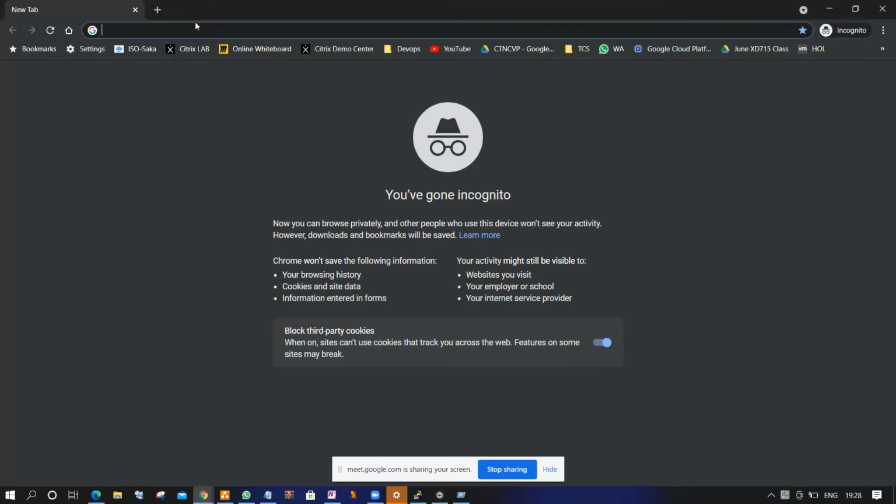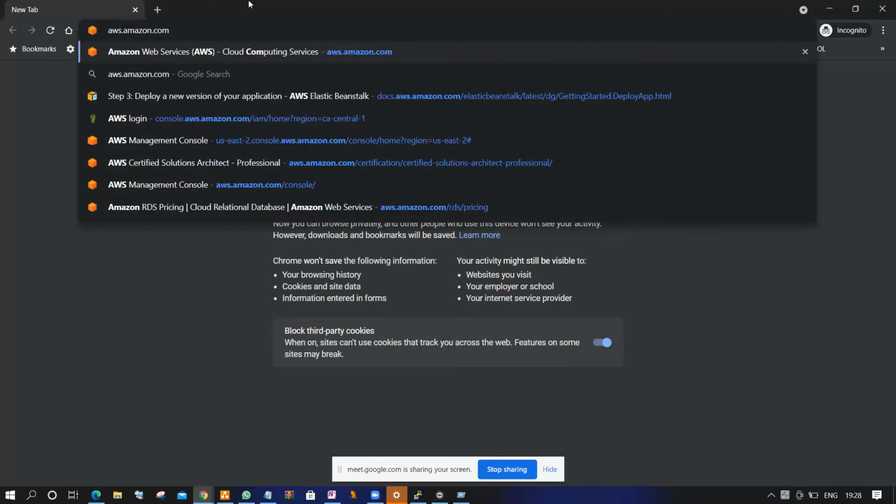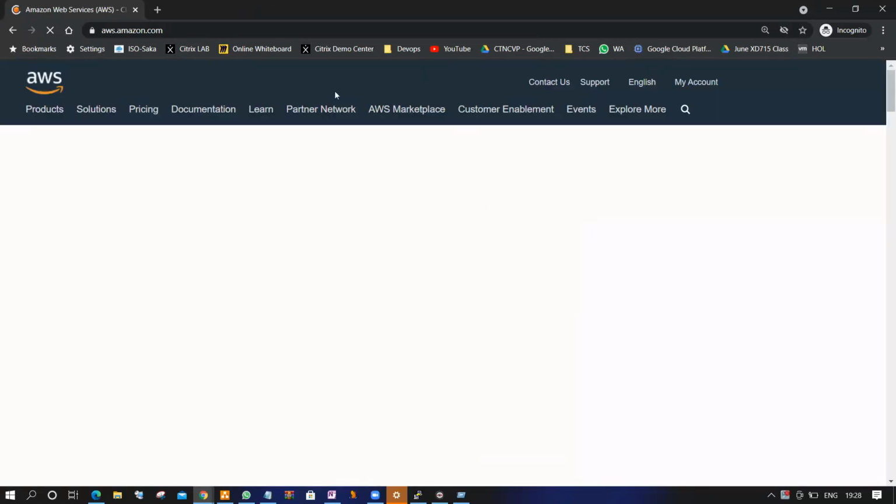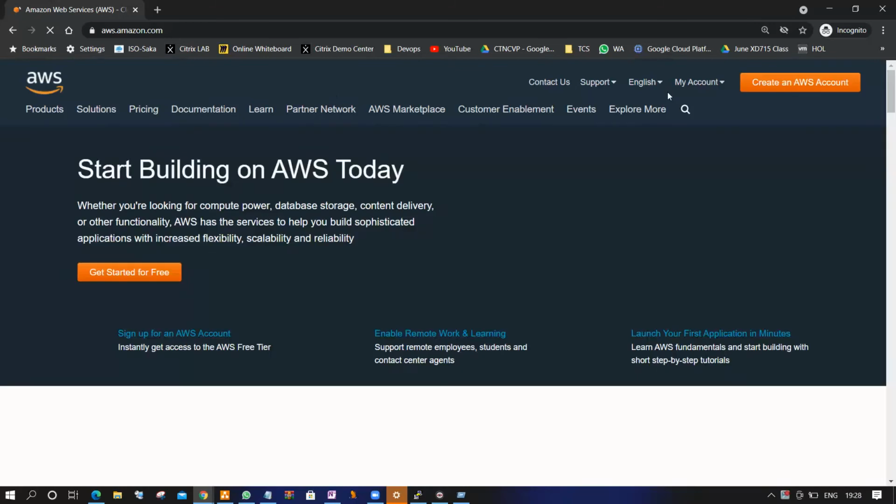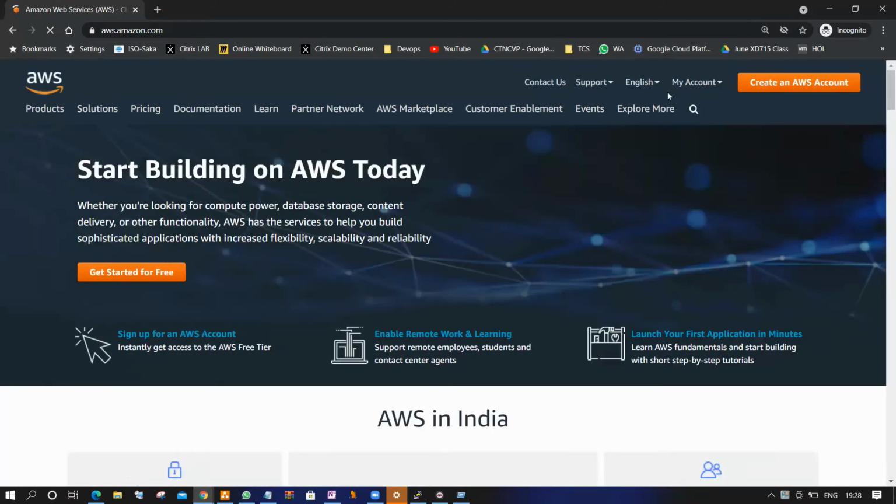So let me explain how to create an account with Amazon Web Services. First you need to open aws.amazon.com, the website. This is the official website where you can create and log in to your Amazon account and use your services. Here you will get an advertisement, get started free account. Just click here.